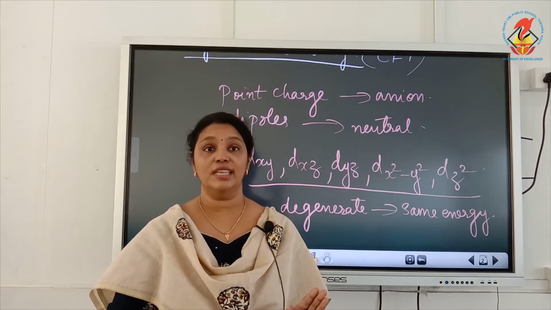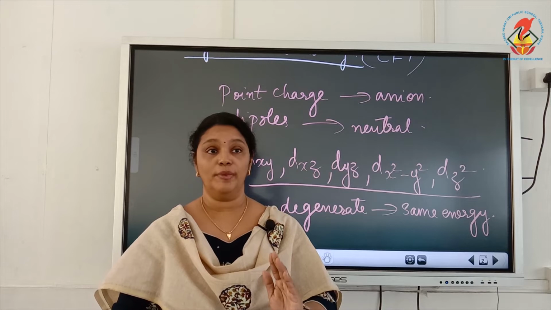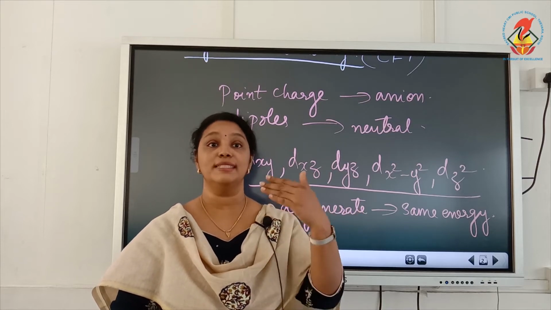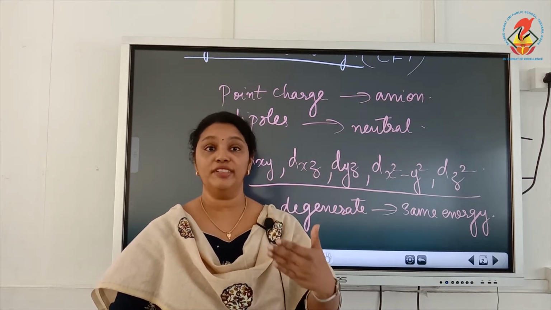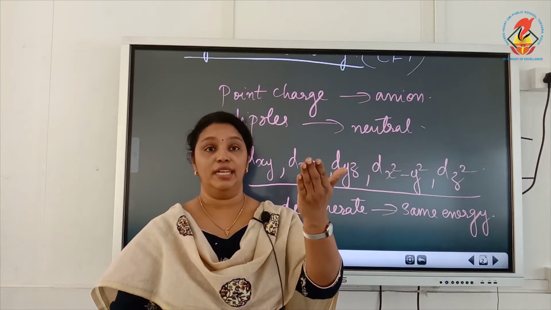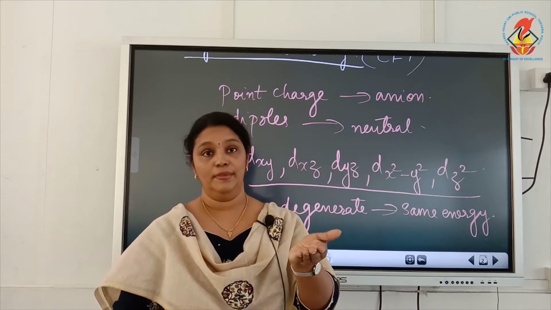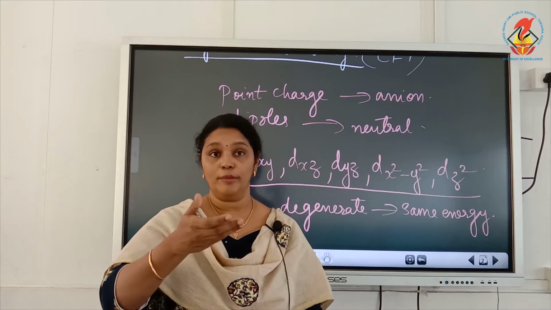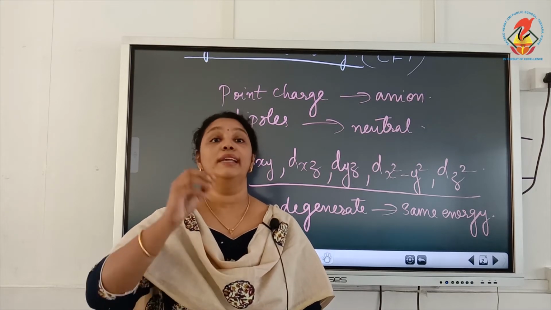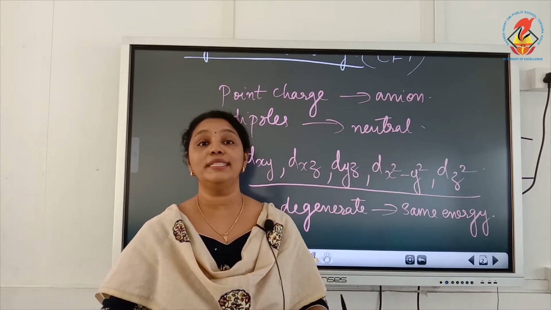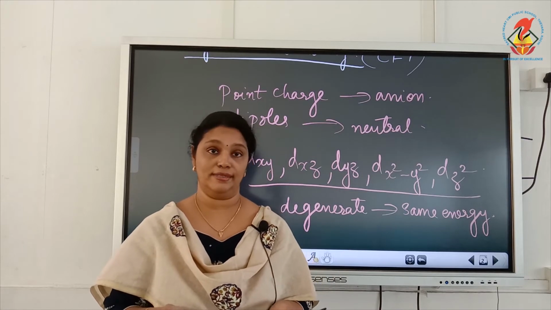The degeneracy is lifted, which means the energy of the 5 d orbitals will be raised a little. And when the 5 d orbitals are raised in energy, it results in the splitting of d orbitals.